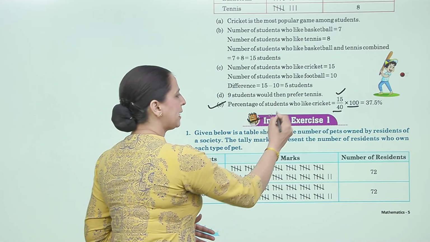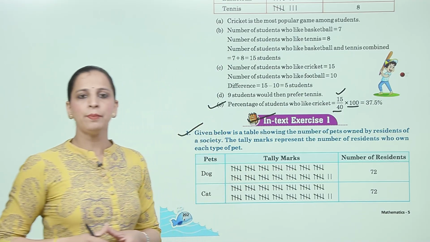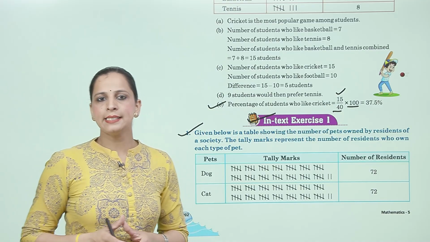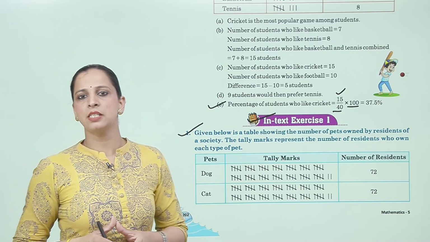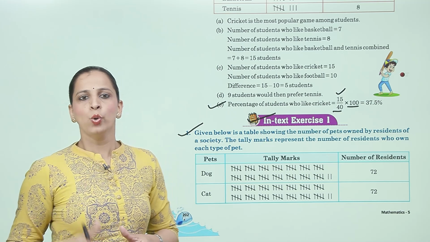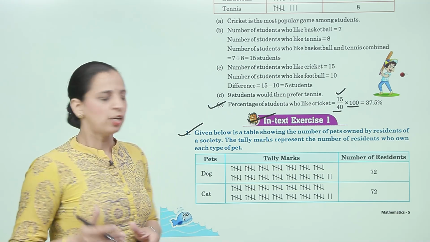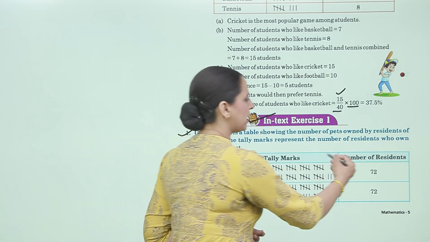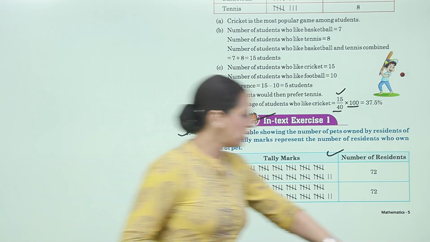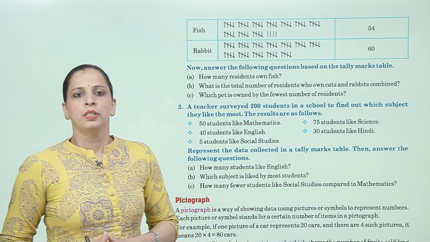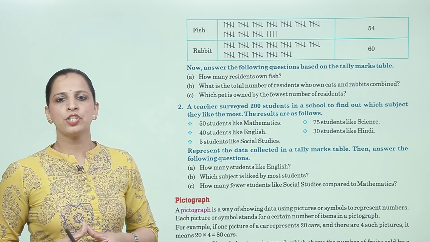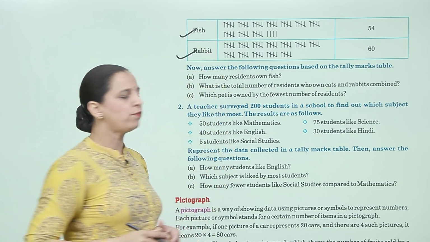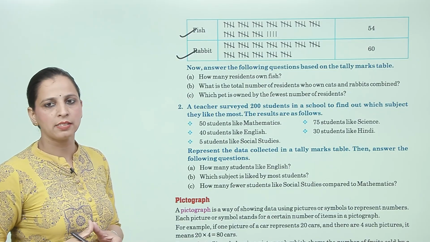Now, in text exercise 1, question number 1. Given below is a table showing the number of pets owned by residents of a society. The tally marks represent the number of residents who own each type of pet. Now, pets, dogs and cats, these are the tally marks, and number of residents, that is 72, 72, and fish 54 and rabbit 60. Now, answer the following questions based on the tally marks table.